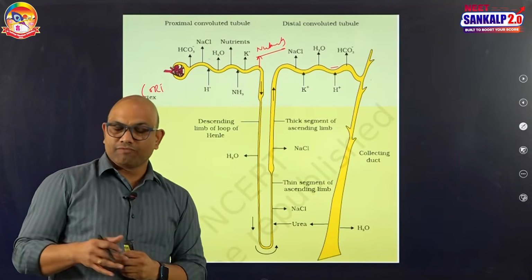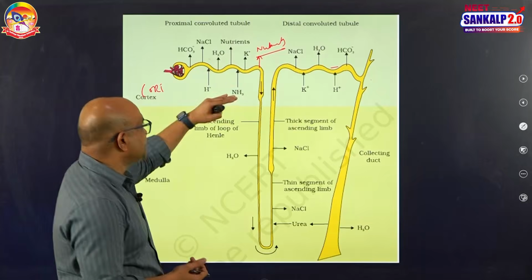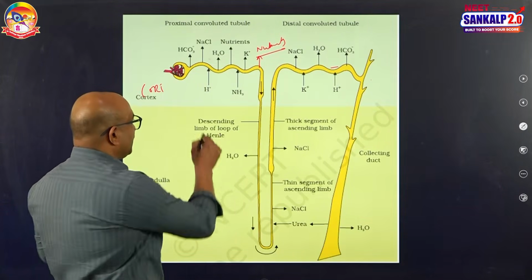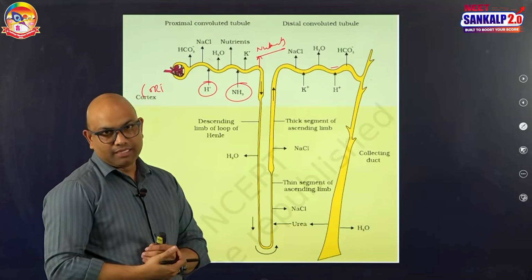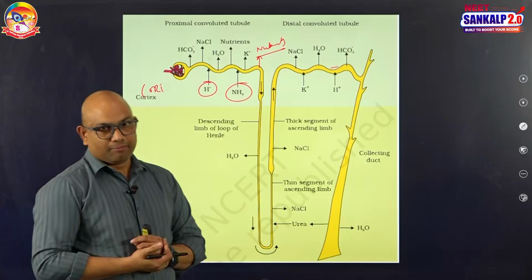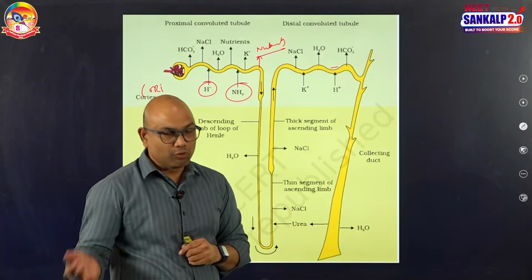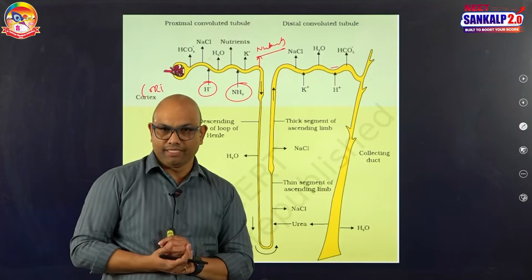And absorption of glucose and amino acids also occurs by active transport. And what are secreted into the filtrate for elimination from this cortical region? They are hydrogen ions and ammonia. They are actively secreted. And the secretion of hydrogen mainly helps in the maintenance of acid base balance of the blood, because whenever more H plus is there in the blood, it reduces the blood pH and causes acidity.